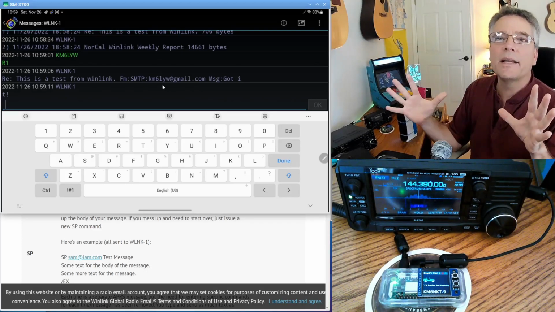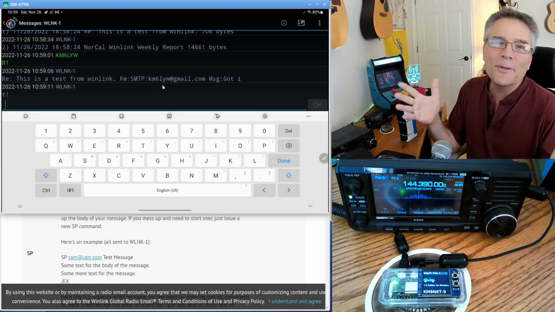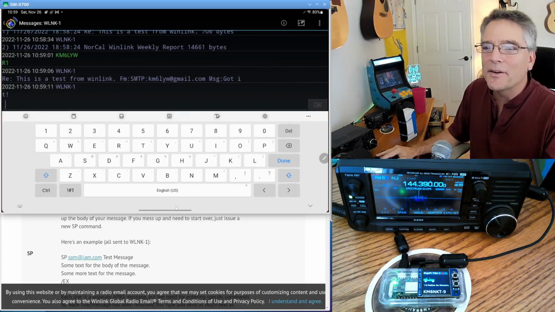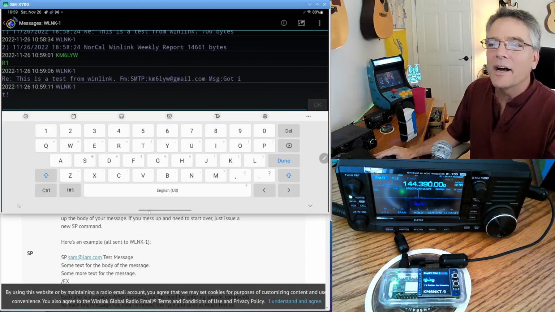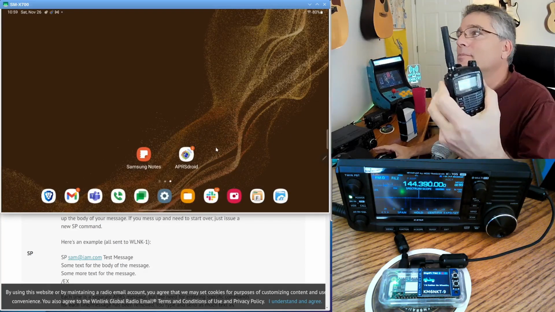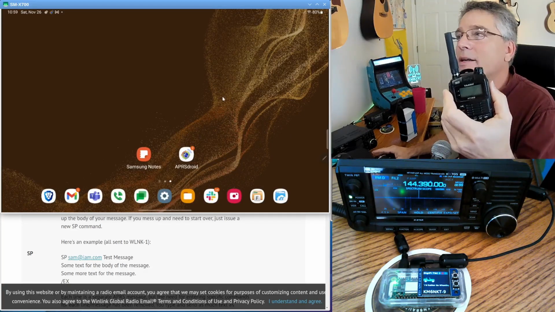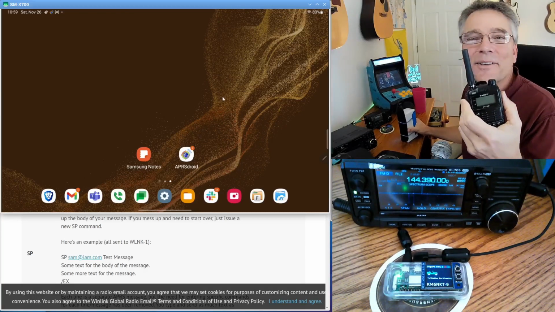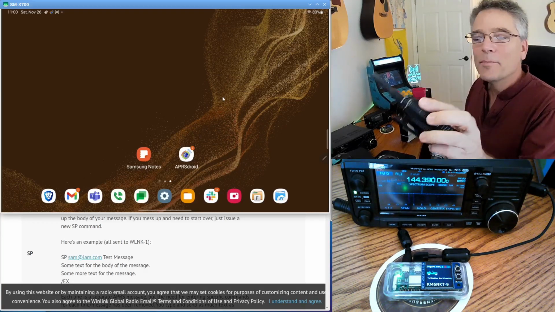Now we used some pretty high-tech software here. We used the DigiPi. We used APRSdroid on our mobile device here. But let's go ahead and do this with the radio. Now it's a lot harder to type on these radios. I get that. That's why I use this mobile device and a DigiPi to do most of my APRS operations. But let's see if we can do that.